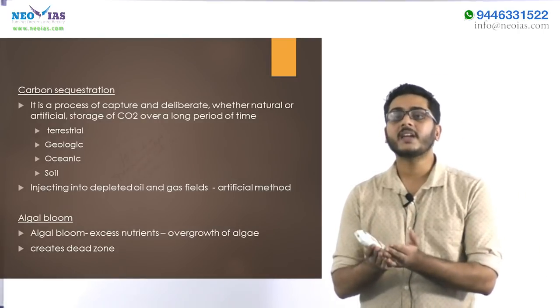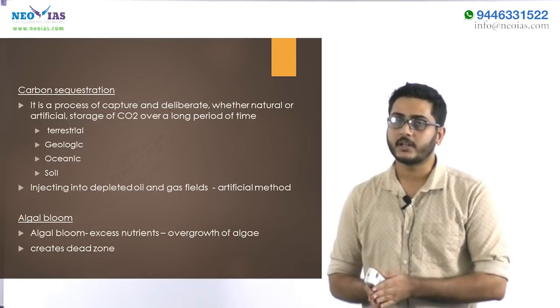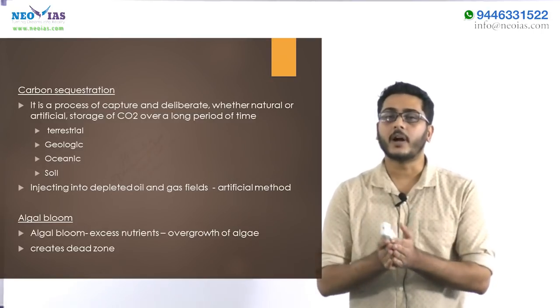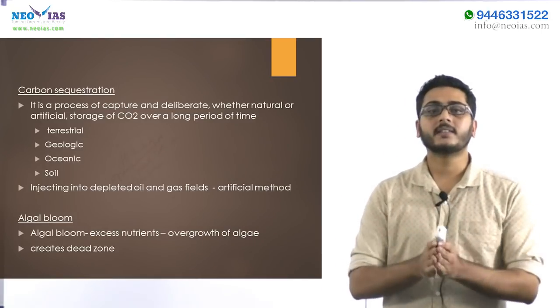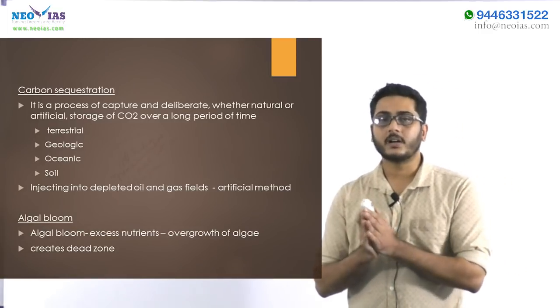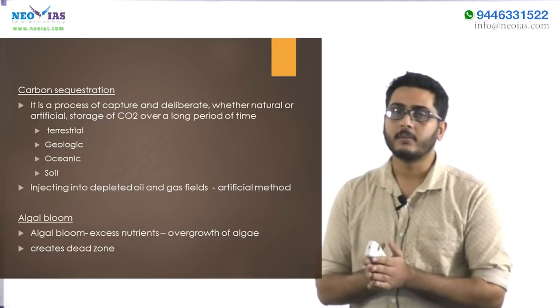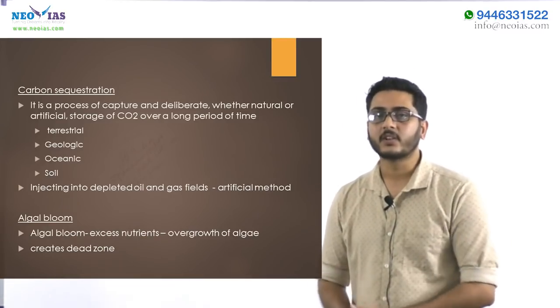And also when they die, they utilize all the available oxygen for their decomposition, and thus they make that part of the water body a dead zone. That is, there will be no oxygen available for the aquatic community. So iron fertilization may cause algal bloom. Hope now you can answer the question.